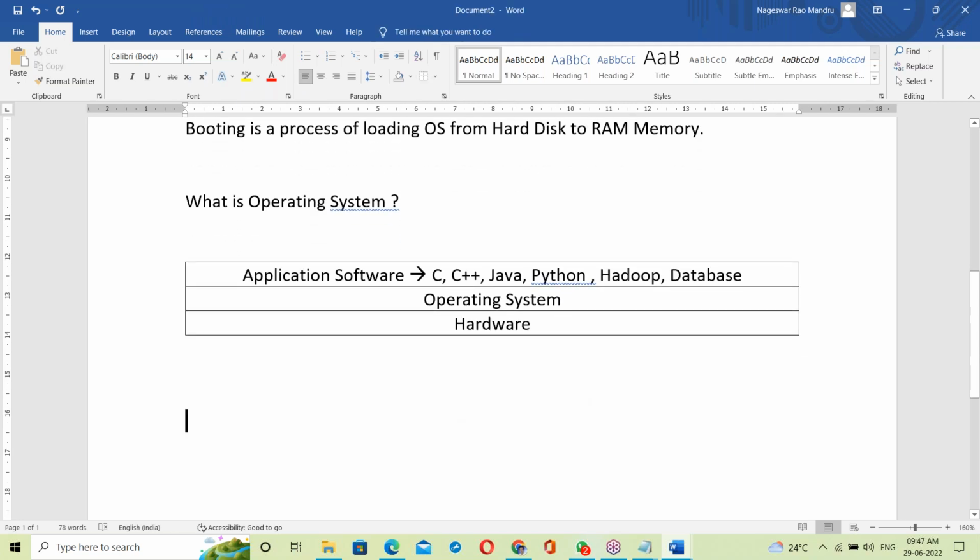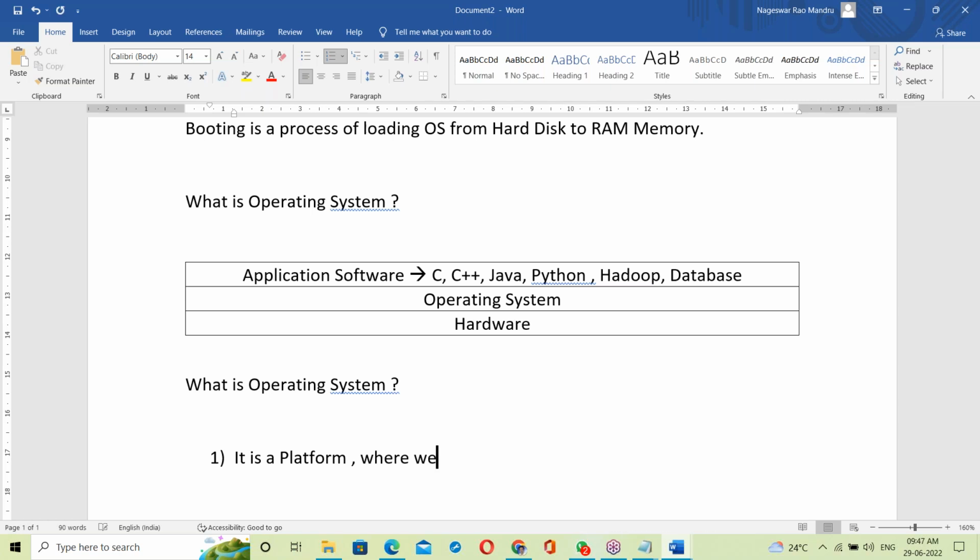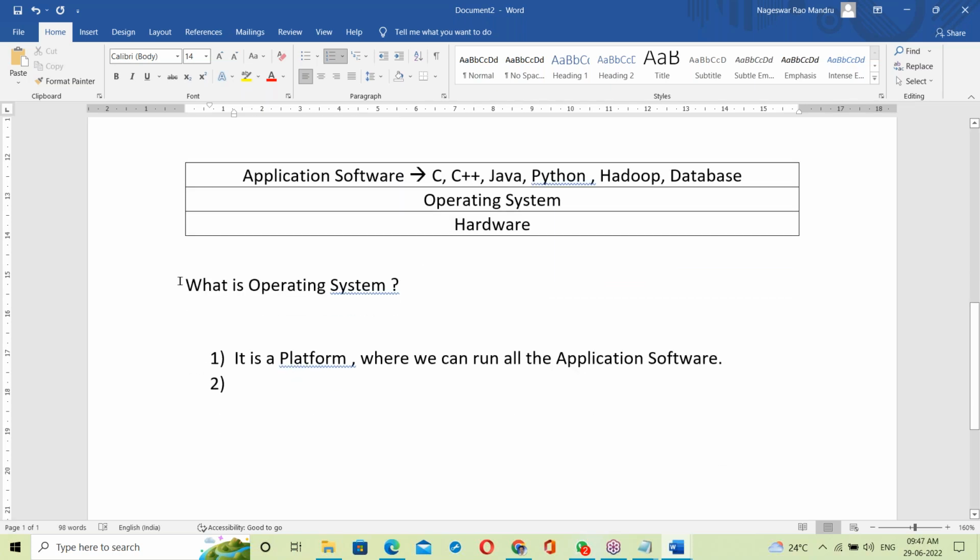So what is an operating system? The simple answer is, it's a platform where we can run all the application software. It's acting like a platform. So what is an operating system? It is a platform.